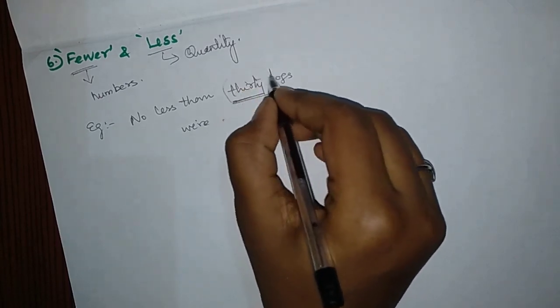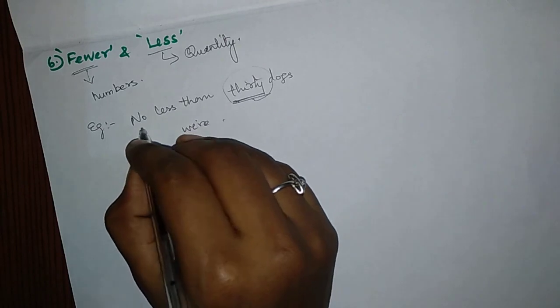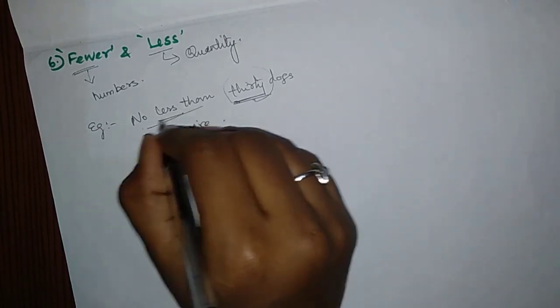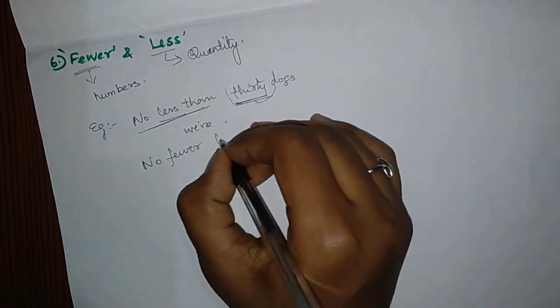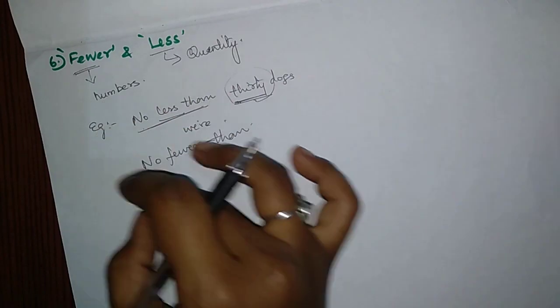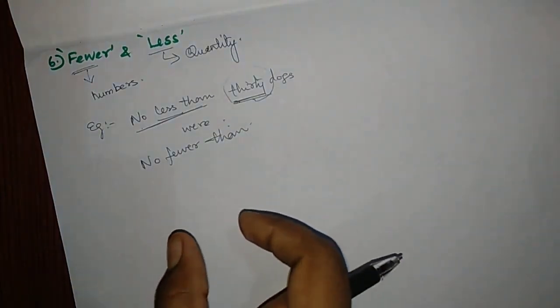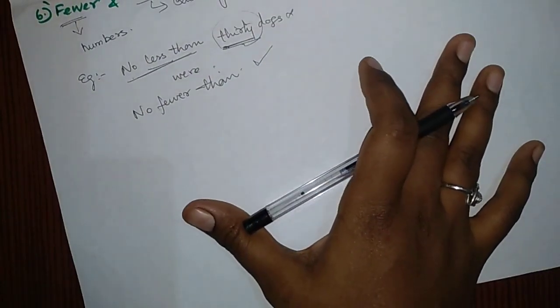So this is a number, it is mentioning some number. So we have to write no less than. So we have to change this word as no fewer than, right? Correct? This is how they will be asking in question. No fewer than 30 dogs were. Okay. So let's get into the seventh.